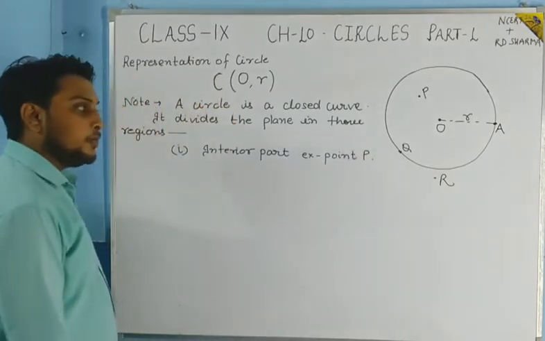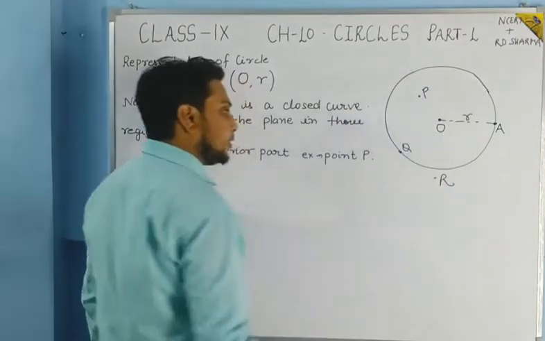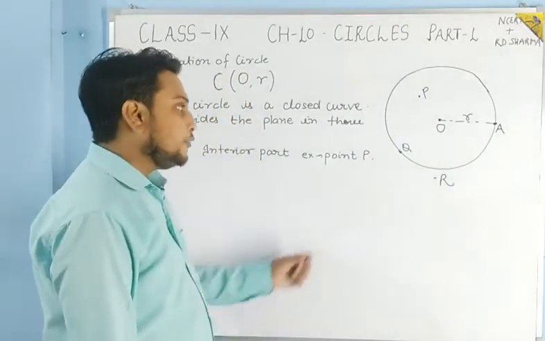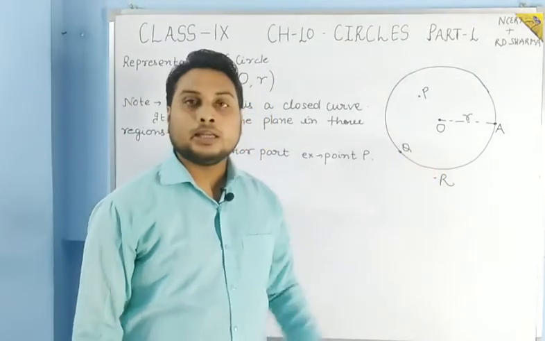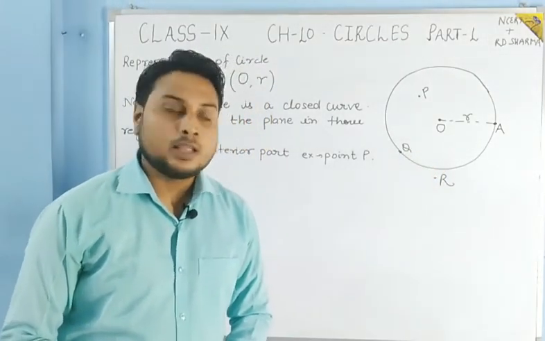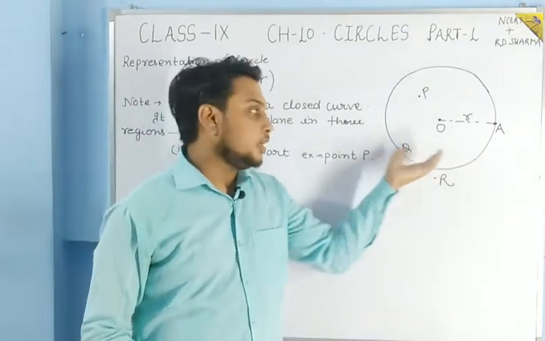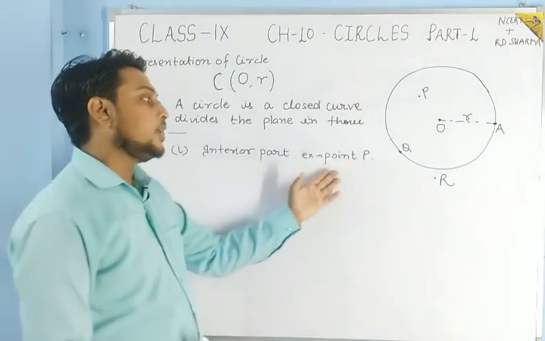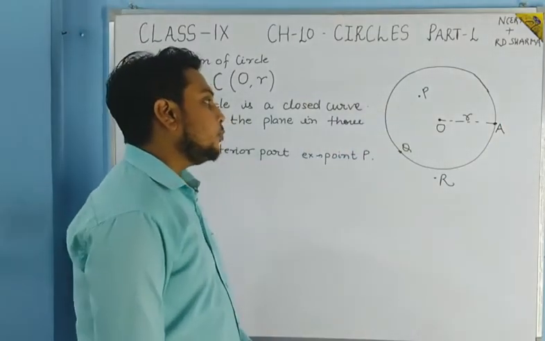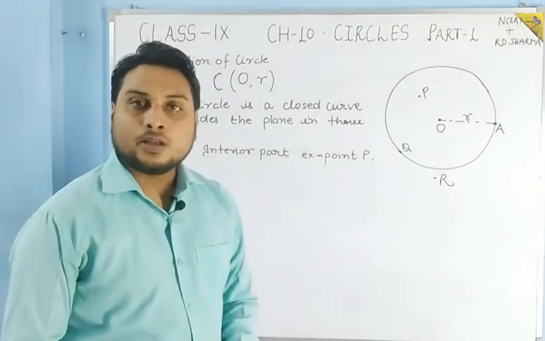Students, the collection of all the points which are inside the circle is known as the interior part of the circle. You can say that the region which is inside the circle is known as the interior part. Here the example is point P, which is in the interior part of the circle.